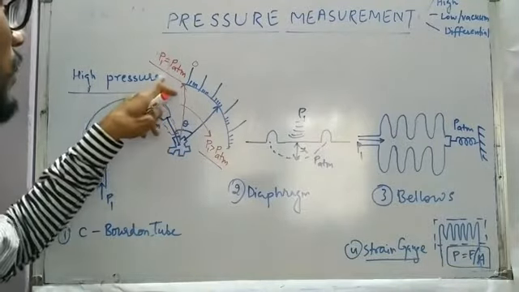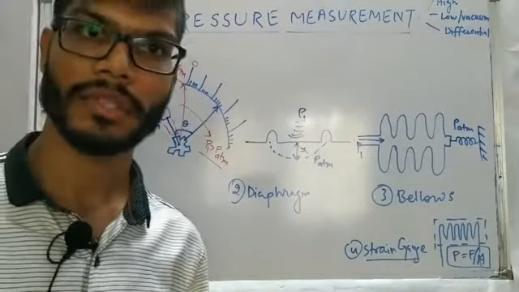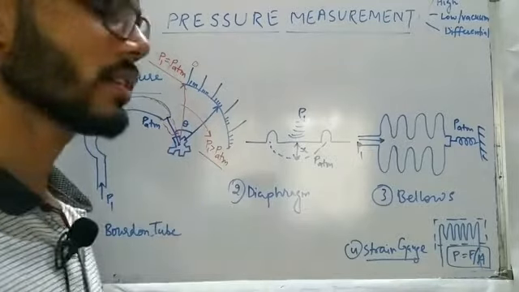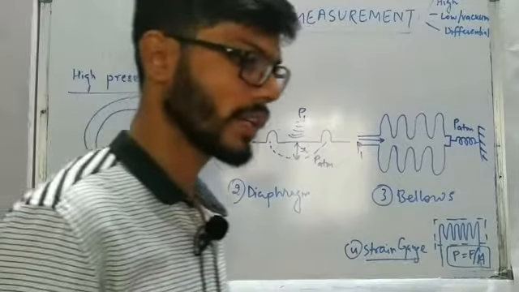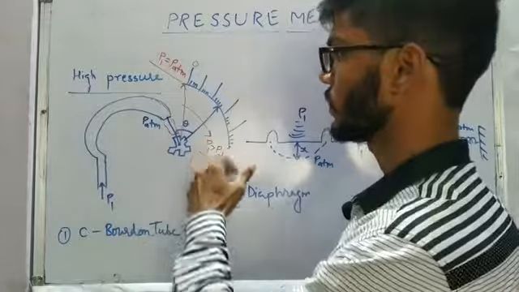When the pressure P1 we apply is just the normal atmospheric pressure, meaning we are not applying any high pressure, the pointer rests at the 0 position. In the other case, if we apply some pressure more than that of the atmosphere in which we are doing the experiment, it is going to give a deflection.